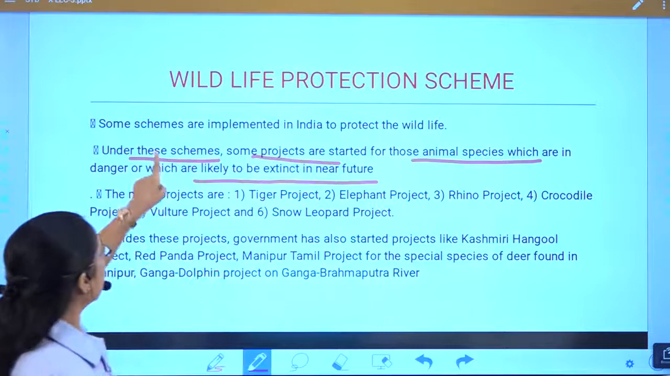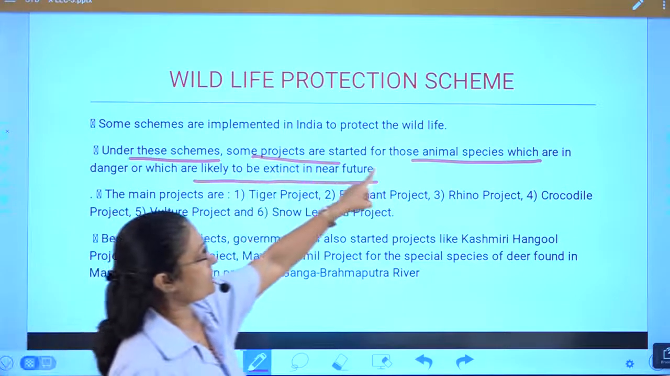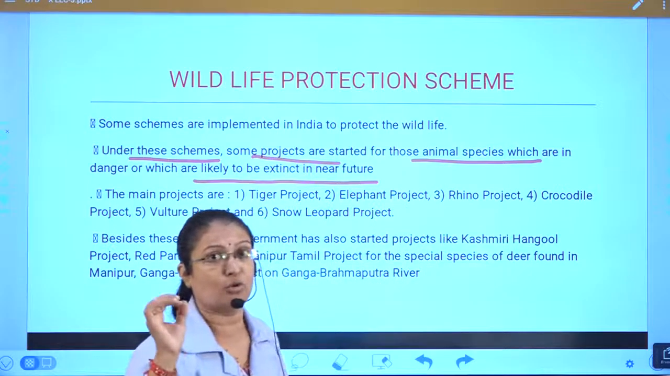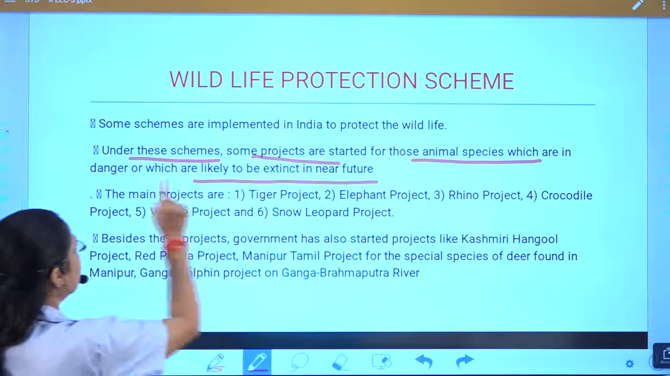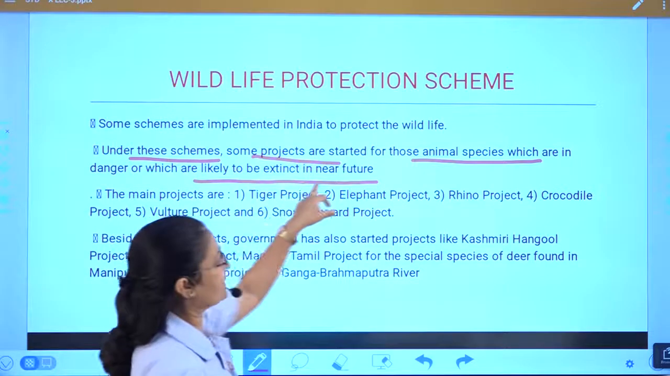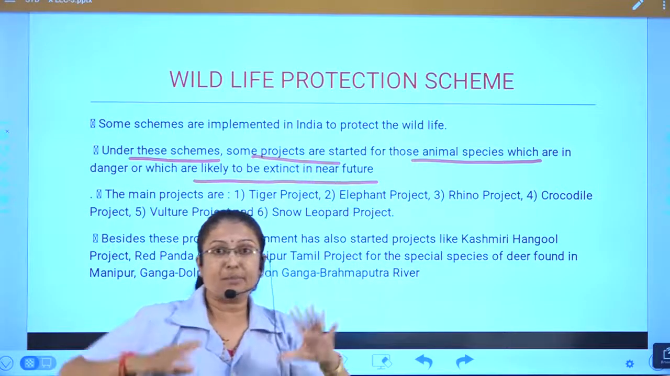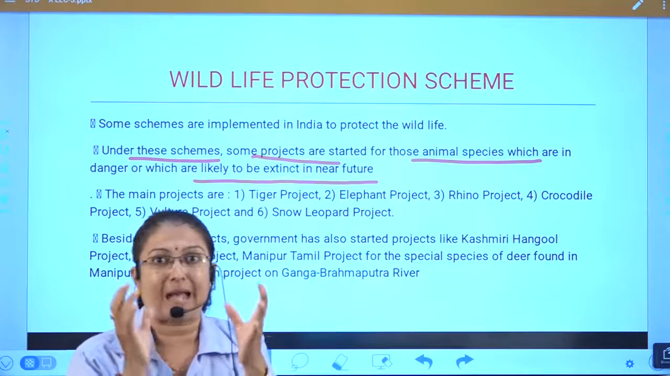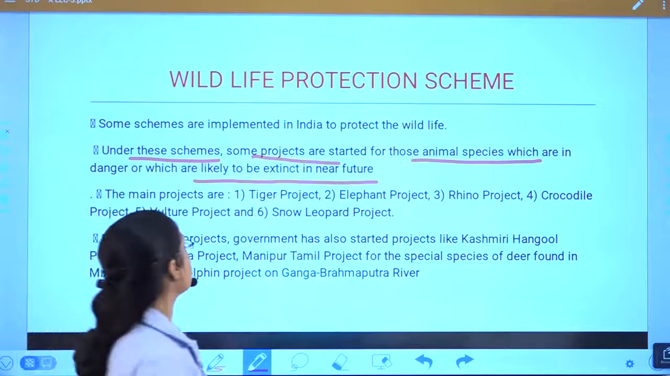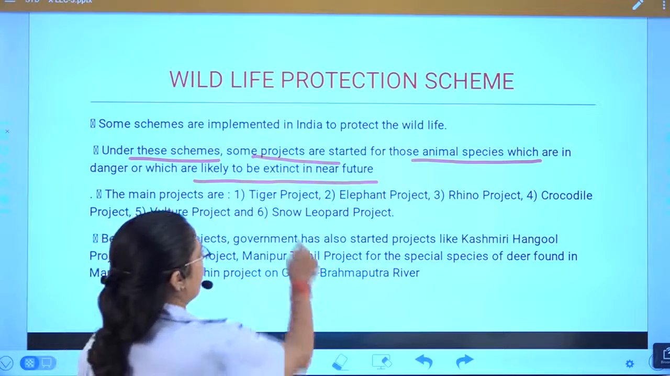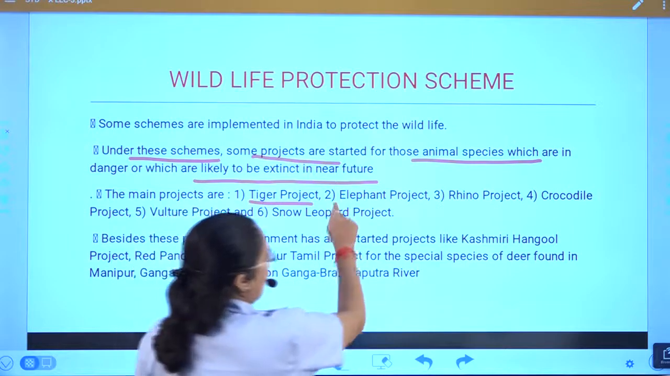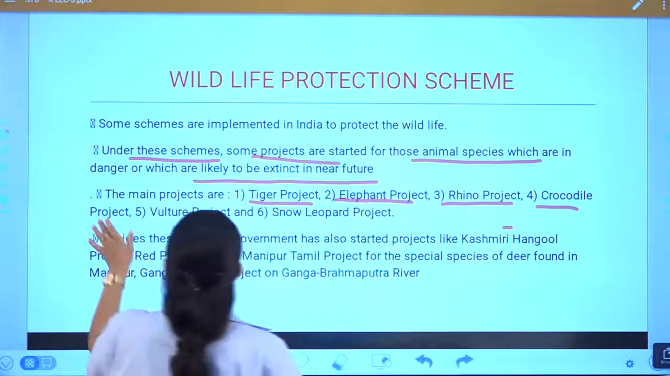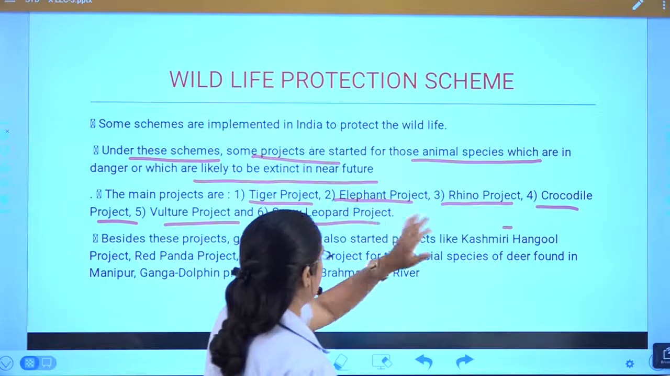What you will keep in mind: under this scheme some projects are started for those animal species. These projects are specially meant for those animals which are in danger or likely to be extinct in the near future. So this special program has started for particular or specific animals, birds, or other species. The main projects are the tiger project, which we are going to discuss, the elephant project, rhino project, crocodile project, the vulture project, and the snow leopard project.